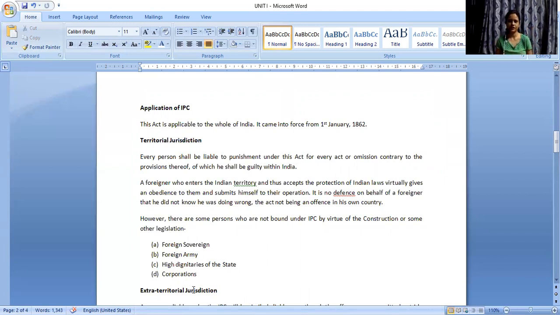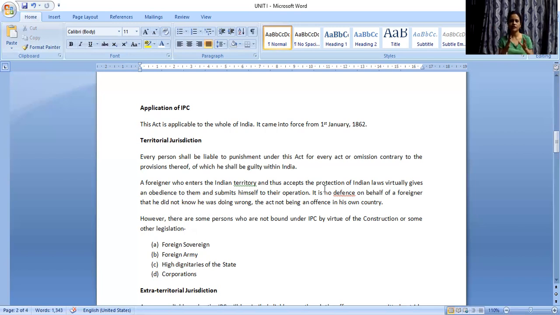What is territorial jurisdiction? Every person shall be liable to punishment under the Indian Penal Code for every act or omission contrary to the provisions thereof, of which he or she shall be guilty within India. That means whatever crimes, be it act or omission, are mentioned under the Indian Penal Code, if I commit them within India, I will be made liable for that. Whoever commits those crimes will be liable. Even if a foreigner enters India, he or she will be made liable under the provisions of the Indian Penal Code if he or she does any act or omission which is prohibited under IPC.